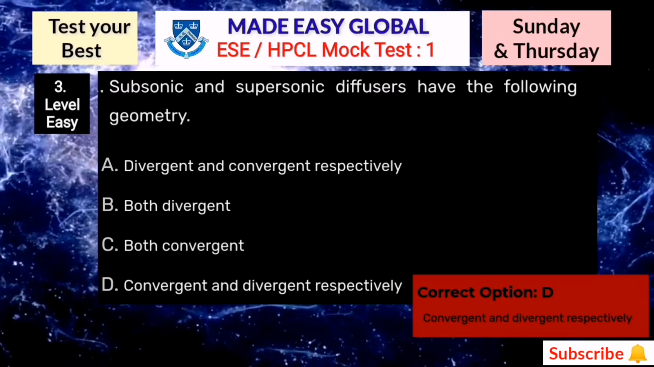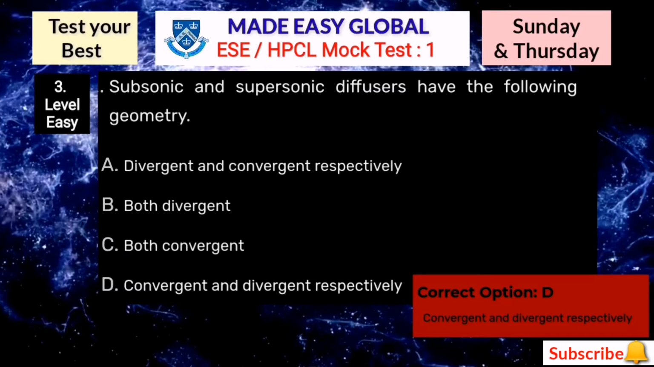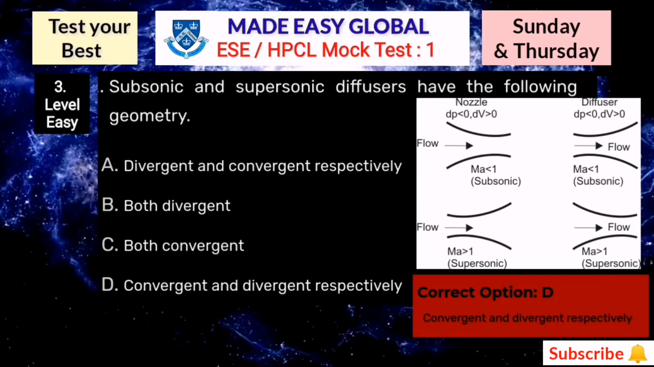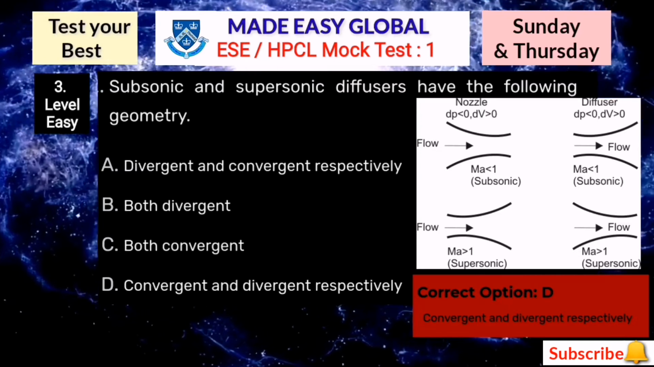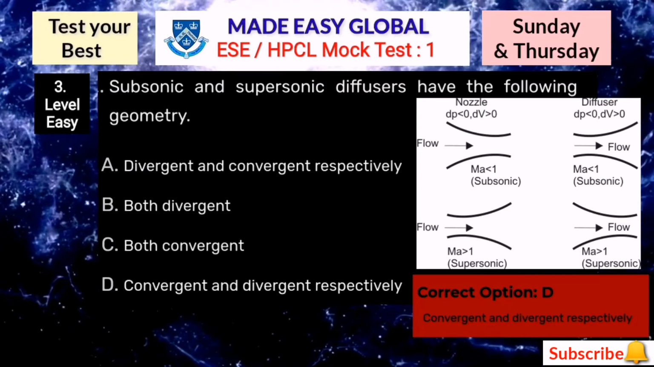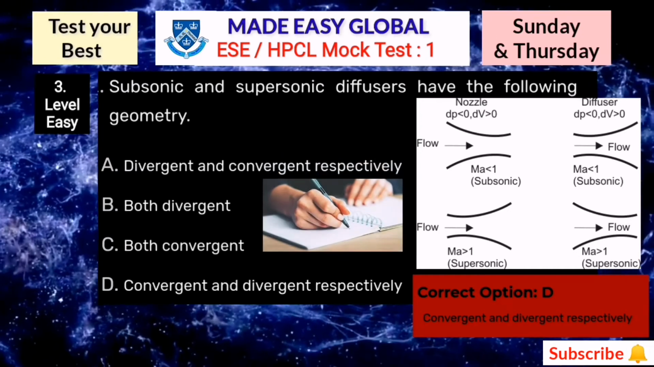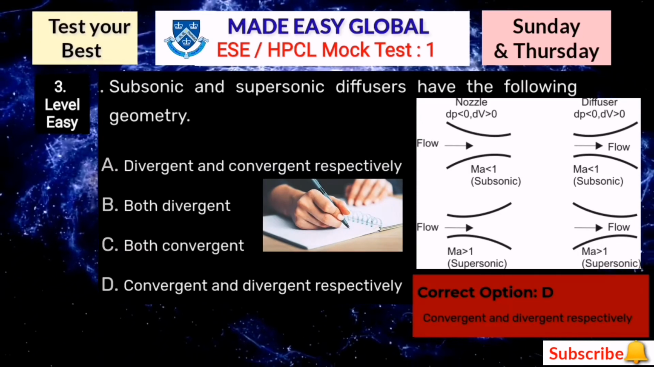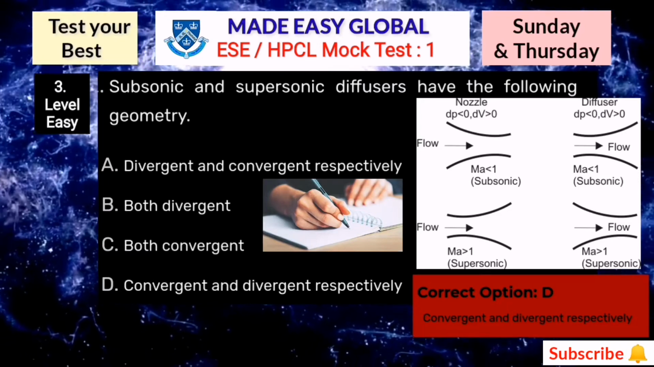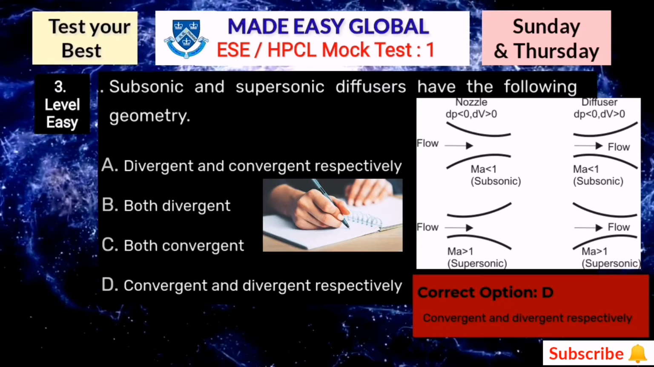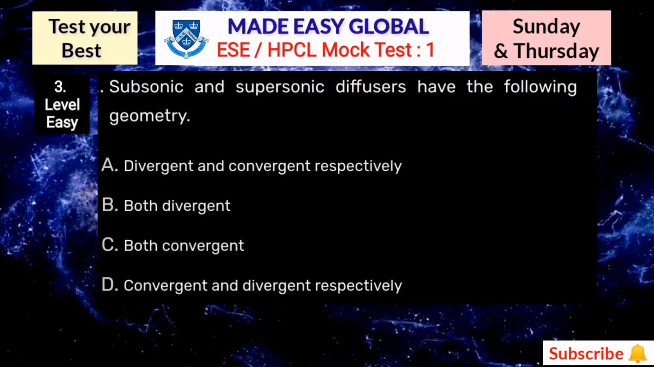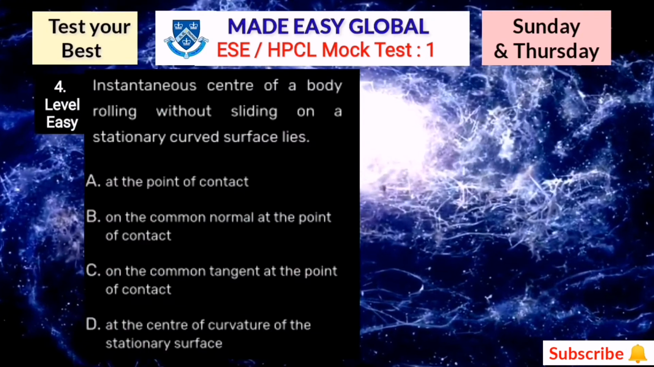So here the correct answer is option D, convergent and divergent respectively. In this diagram you can see the shape of subsonic and supersonic diffusers. So you can note down how many questions you got right and how many you did not get perfectly, because this will boost your confidence after the end of this mock test and help you prepare for your examination. Now let's move towards the next question.